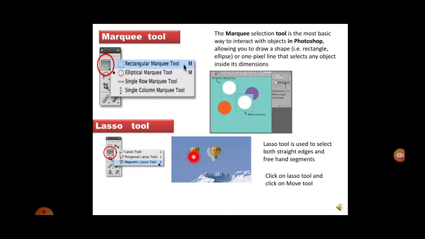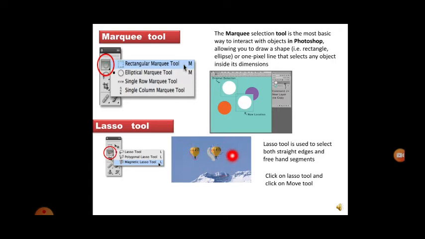Next is lasso tool. Lasso tool is used to select both straight edges and freehand segments. So you can see here, you can choose straight edges, or you can choose the freehand segment. There is a polygonal lasso tool and a magnetic lasso tool. Click on the lasso tool and click on the move. See that the image is moved here.